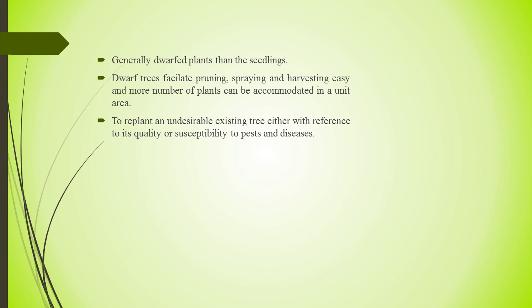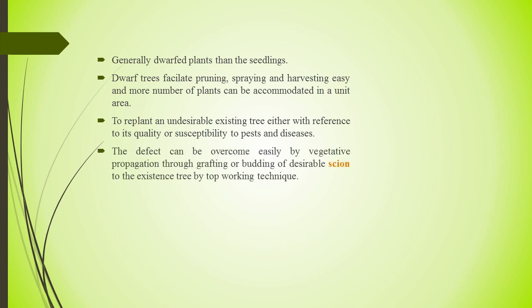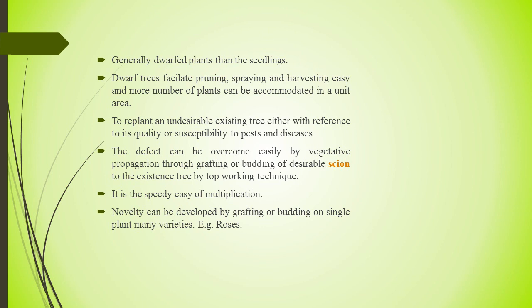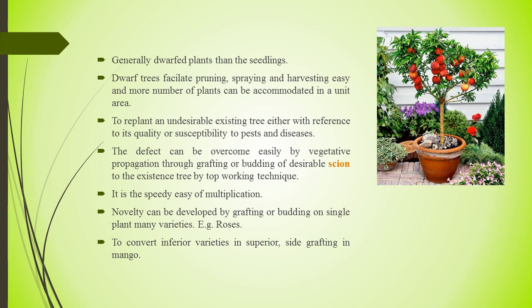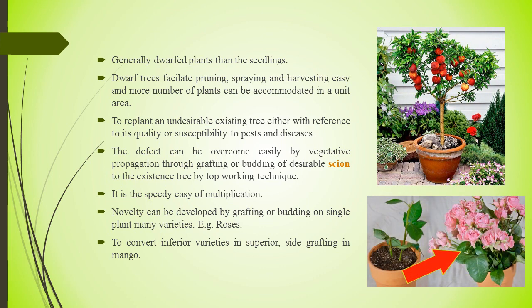So many plants are propagated by vegetative means because of the speedy, easy multiplication. Novelty can be developed by grafting or budding on single plants, many varieties, for example roses of different varieties, to convert inferior varieties into superior varieties. Side grafting in mango is possible by this method. So you can see here an apple dwarf plant in a pot and a rose variety.